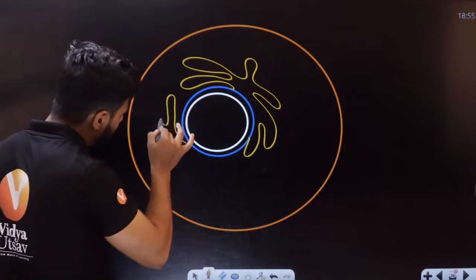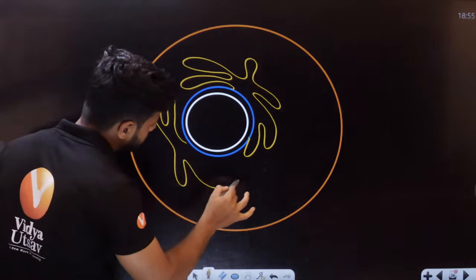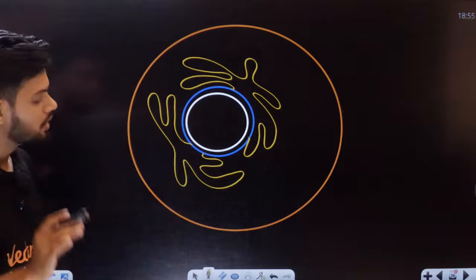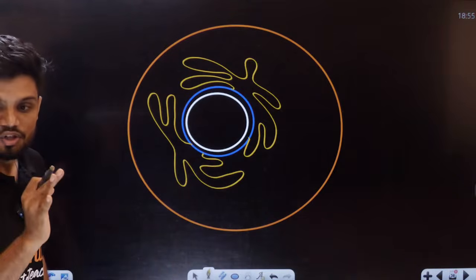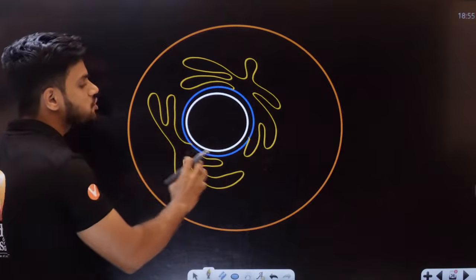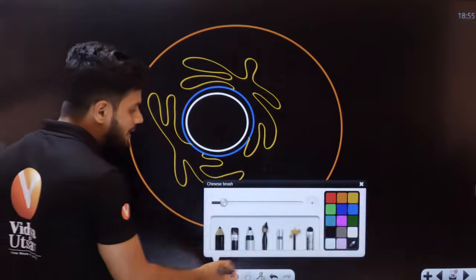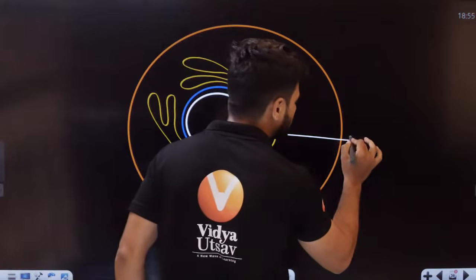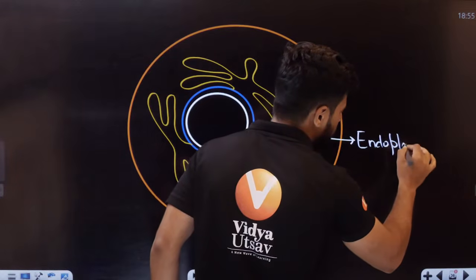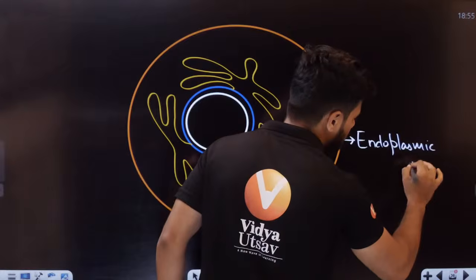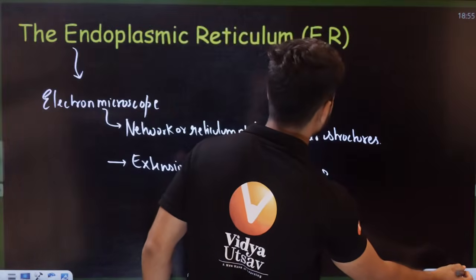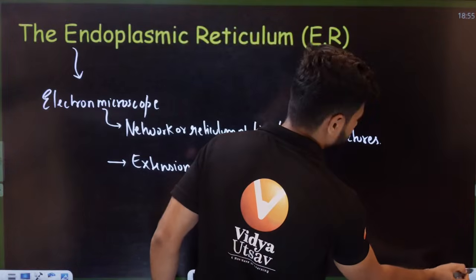From here also we can find tubular structures arising from the outer layer. An extension of the nuclear membrane, exactly. From the outer layer of the nuclear membrane, we can see some tubular structures arising. Now, these tubular structures are called the ER, or endoplasmic reticulum. Endoplasmic reticulum, students.